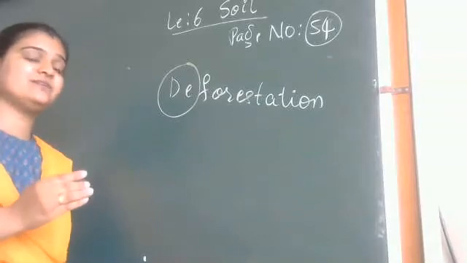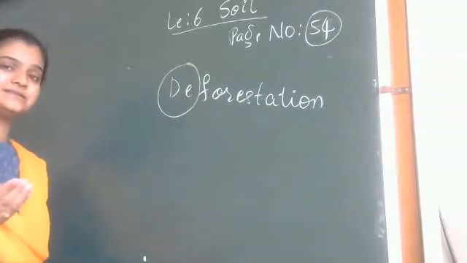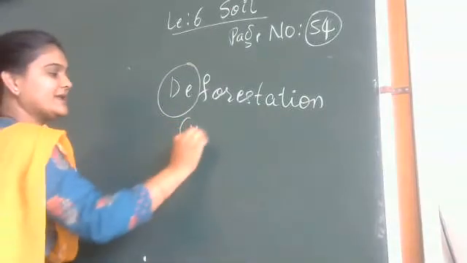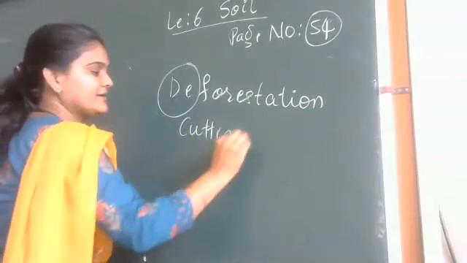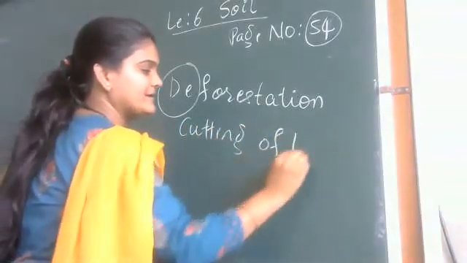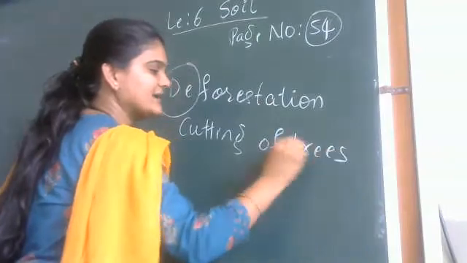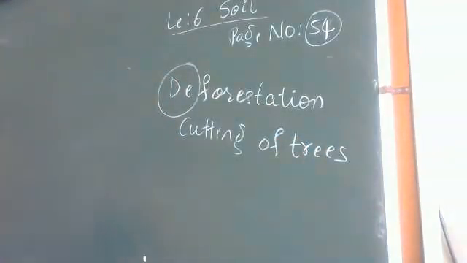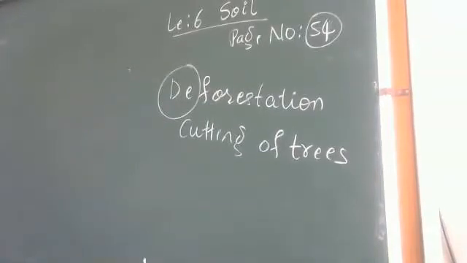In the forest we have plants and trees, so it is nothing but the cutting of trees that is known as deforestation. Here we find that due to human activities, we all have our own way of living.